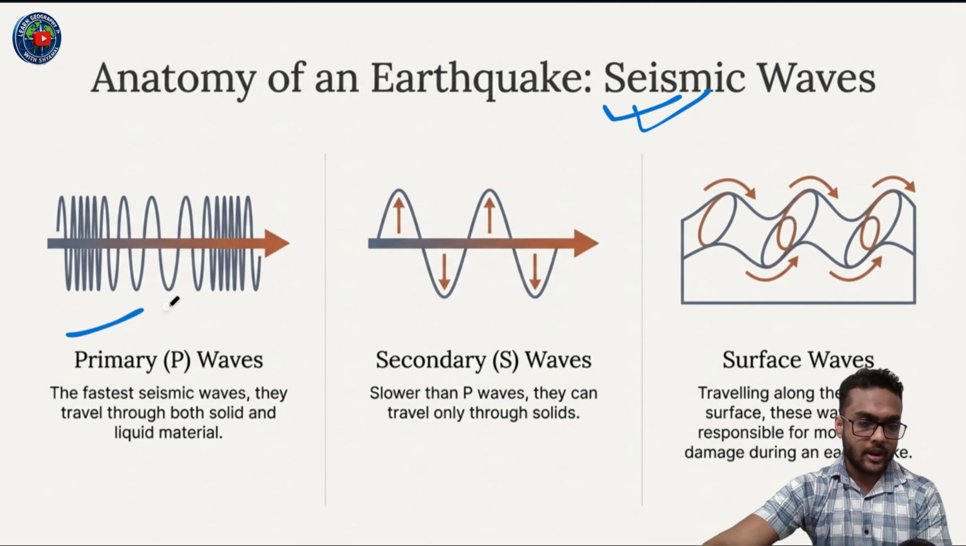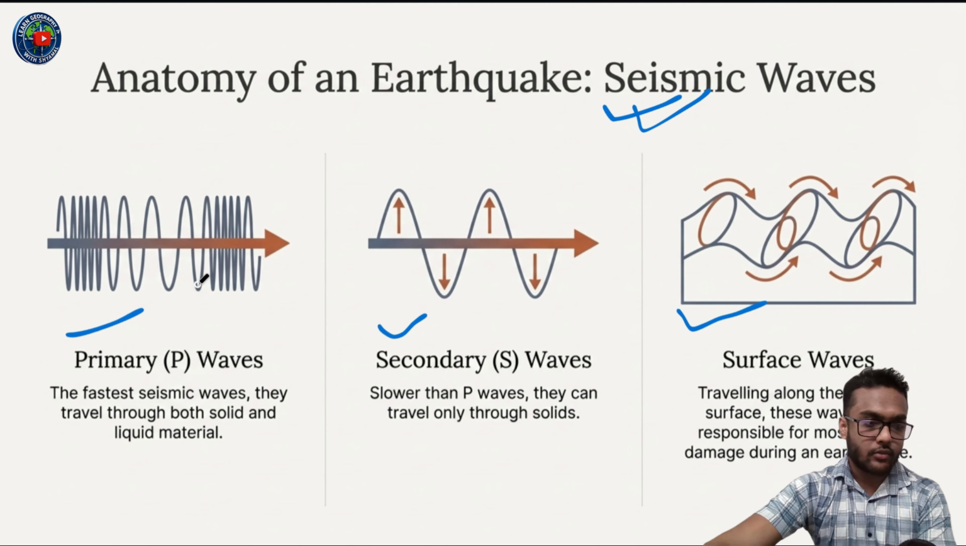First of all, primary P waves, secondary S waves, and surface waves. Primary waves are the fastest seismic waves. They travel through both solid and liquid material. Then secondary waves are slower than P waves, and they can travel only through solids. Surface waves travel along the Earth's surface. These waves are responsible for most of the damage during an earthquake.